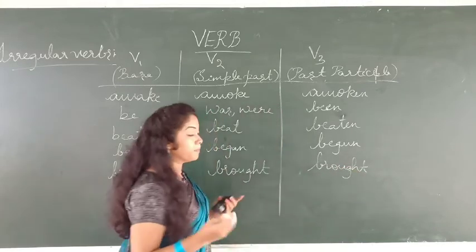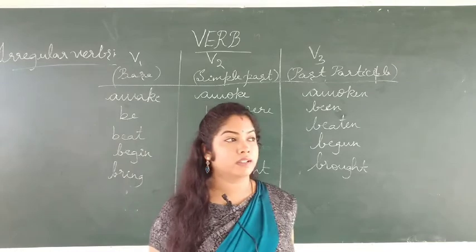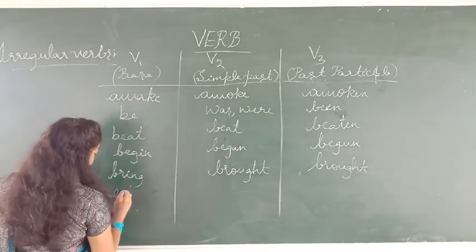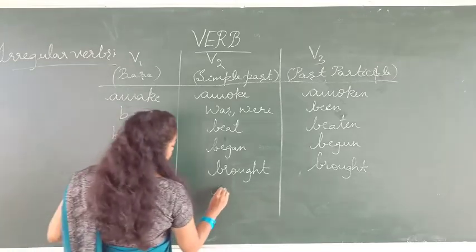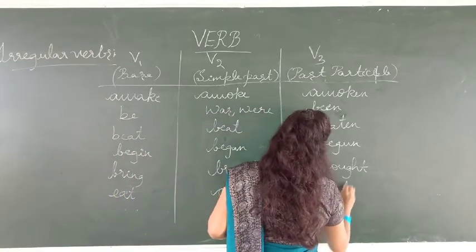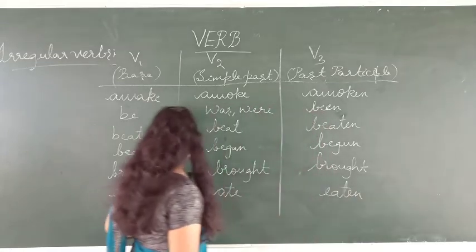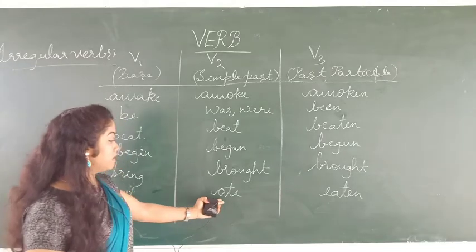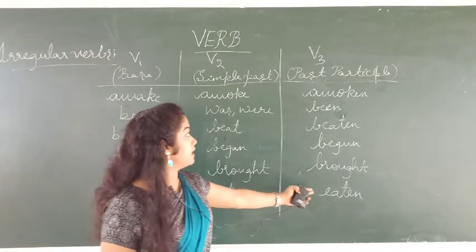So like that only, buy, bought, bought, and eat, ate, eaten. So eat is in the present form. When it changes to past, we should use ate and again eaten.